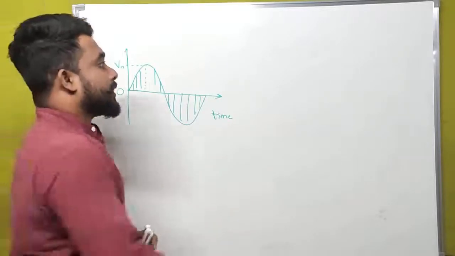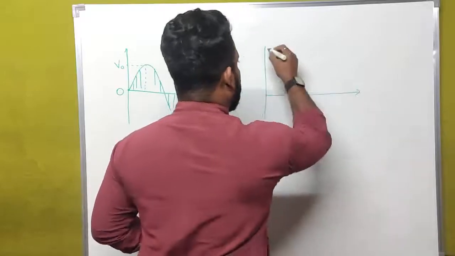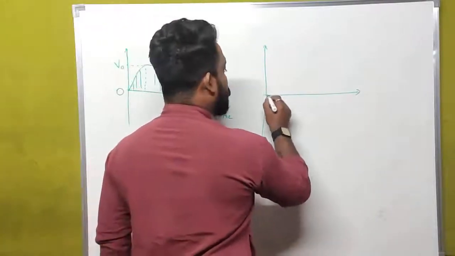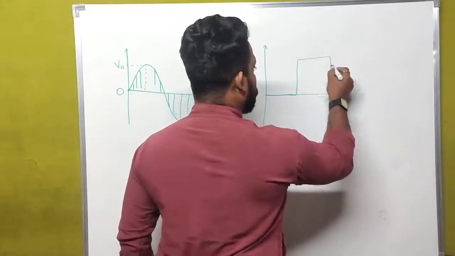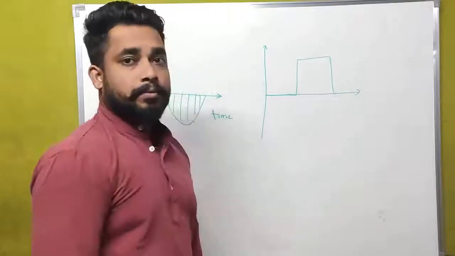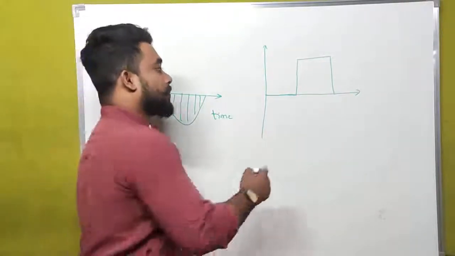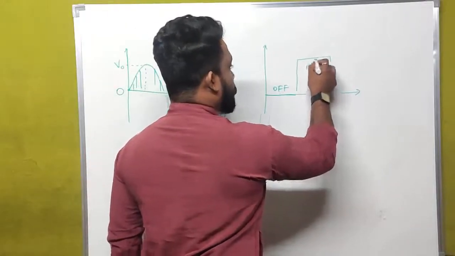But in digital electronics we have a square system, or we can also call that a binary system. In digital electronics we have only two conditions, that is off condition or on condition.